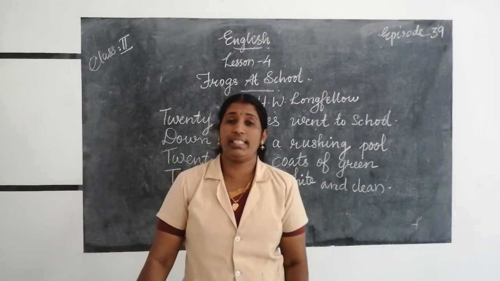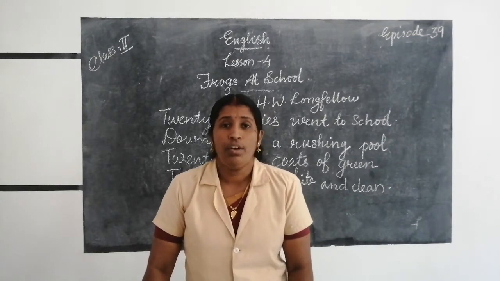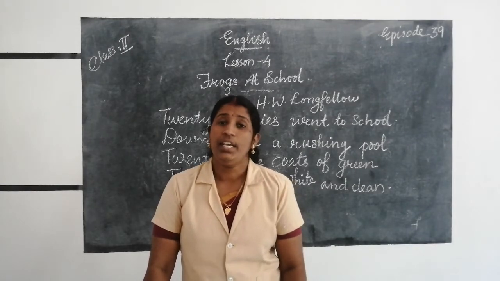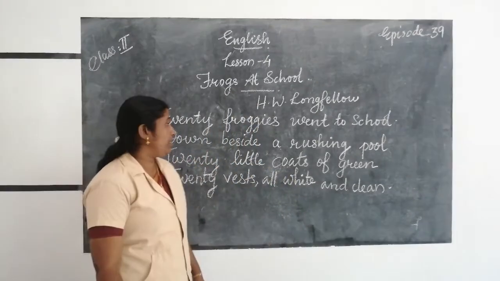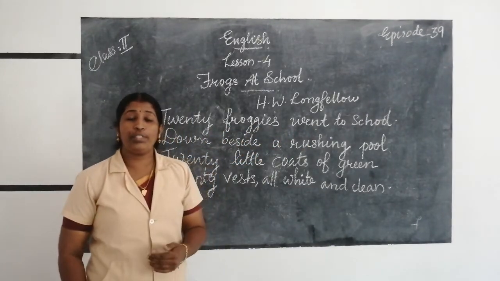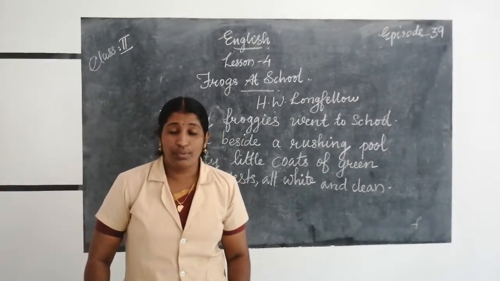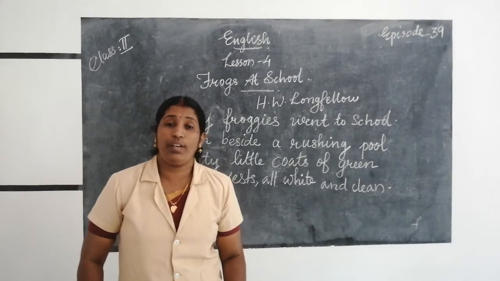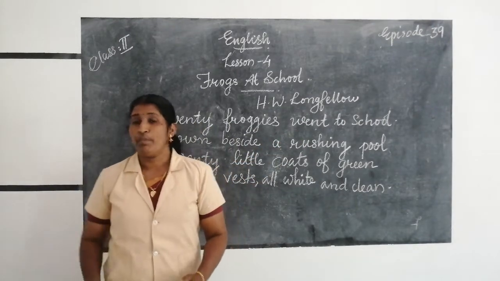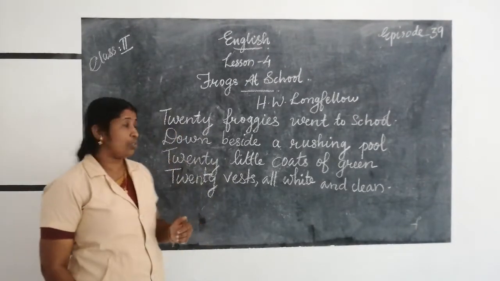Who were the students in this poem? In this poem, the students were frogs. How many frogs are there? Twenty frogs are there. You listen to this first line. Twenty froggies went to school. Who went to school? Twenty froggies. These students are described as froggies. It is the first line. Twenty froggies went to school.